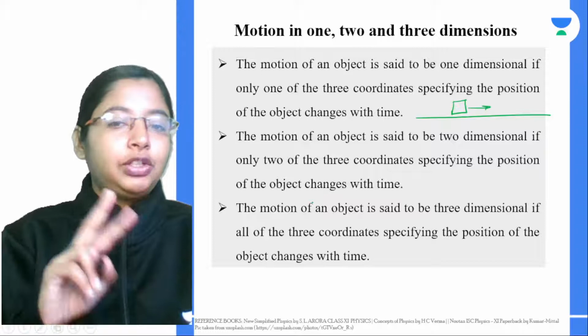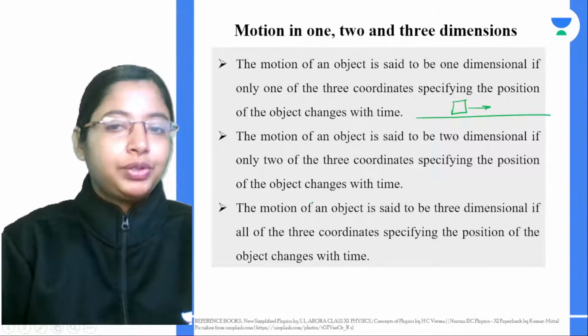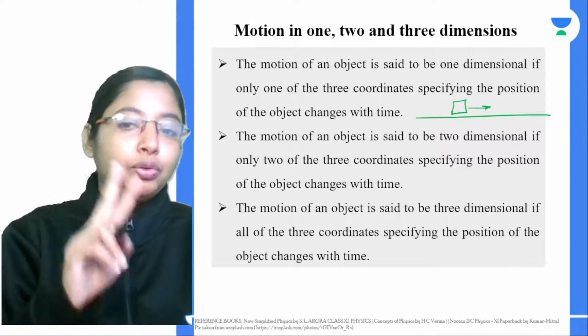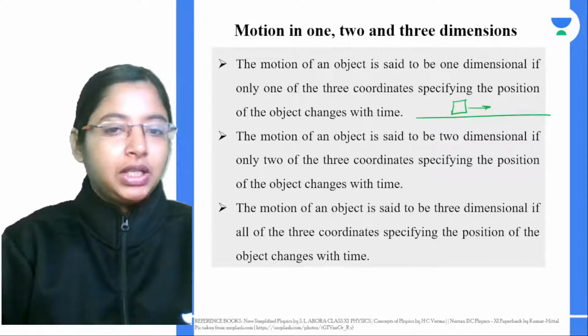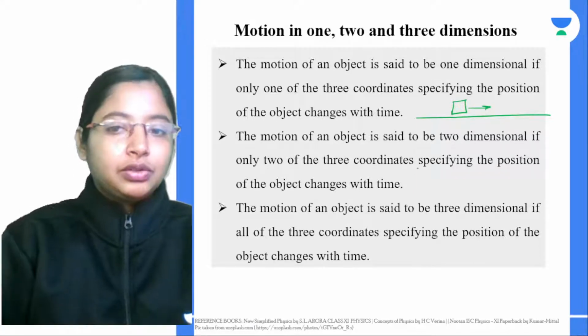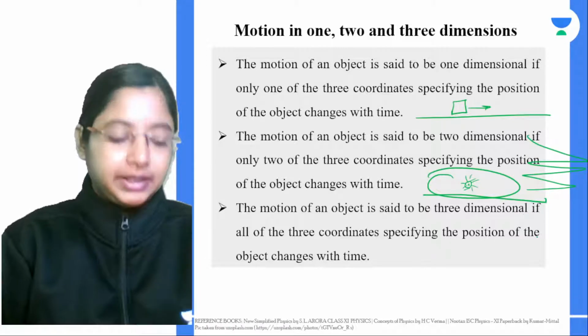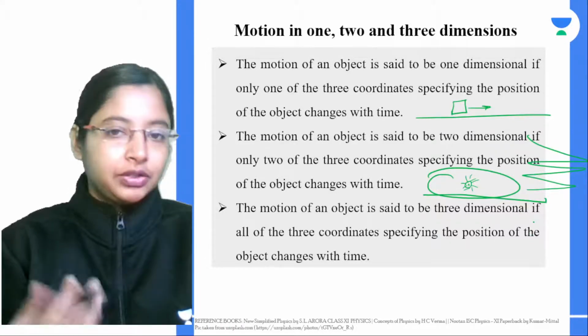Now, the motion of an object is said to be two-dimensional if 2 of the coordinate axes specify the position of the object. For example, the Earth going around the Sun is 2-dimensional. And if an insect is going in a zigzag path, that's also 2-dimensional.